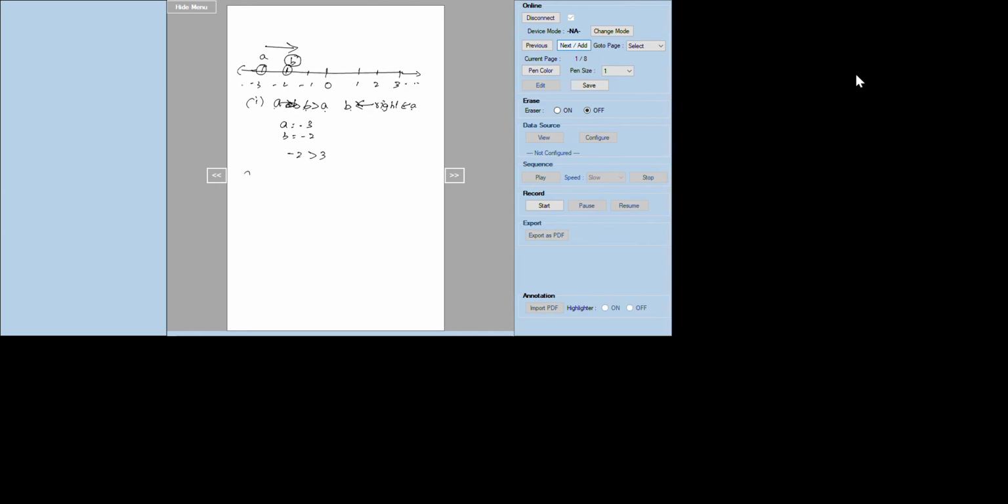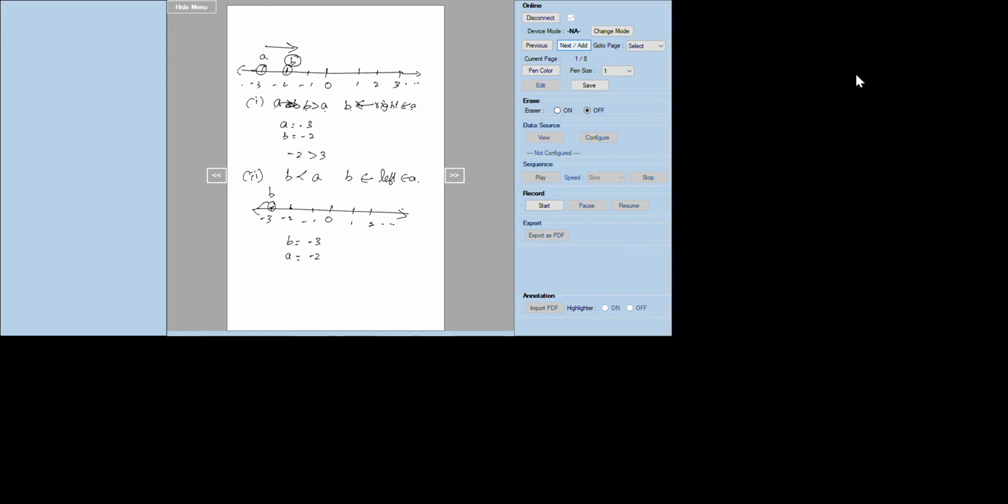So what is the second rule? B is lesser than A if B is on the left side of A. In the same way, we can find out. Plot the number line 0, 1, 2, and so on, -1, -2, -3. Let us consider B is -3 and A is equal to -2.